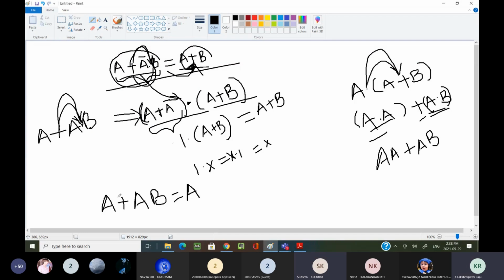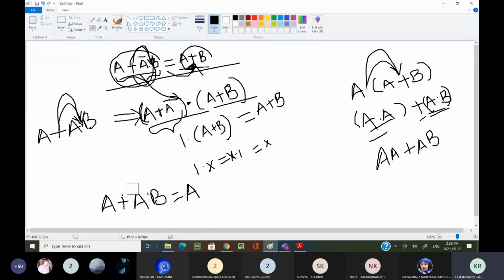Okay, you take A as a common. Generally that is what we follow in our regular mathematics. What you are saying, A as a common, we do in our regular mathematics, but here how can we write this? You are correct. Here we should take A as a common.